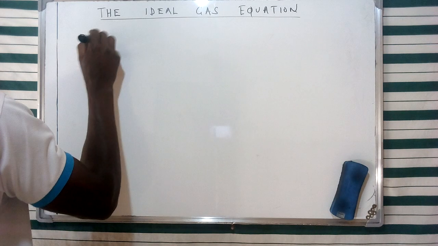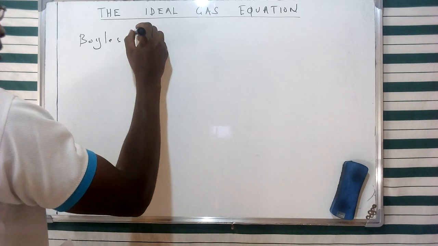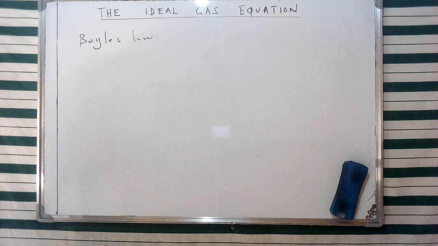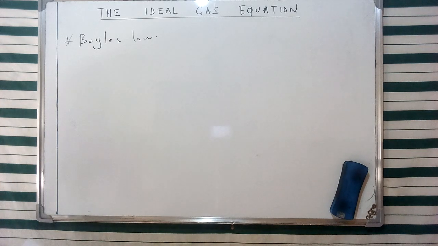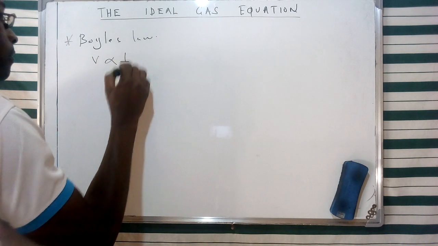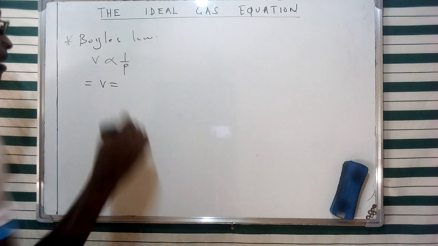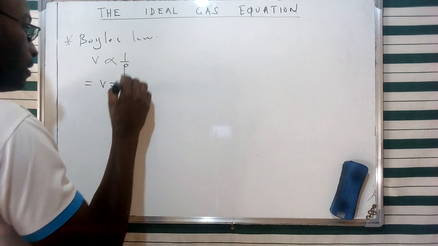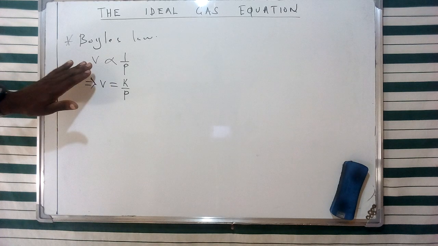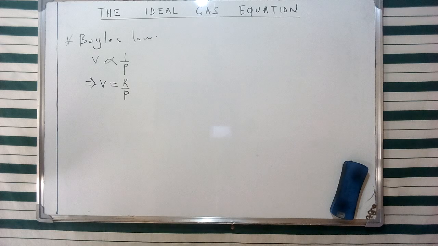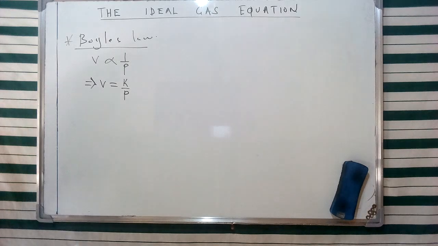From the previous discussion, we see that Boyle's law gives the relationship between volume and pressure. In algebraic representation, we said that the relationship between volume and pressure is an inverse relationship, which can be given as V = k/P. This is the implication of Boyle's law from the relationship between pressure and volume, which have an inverse relationship, and that gives us the representation of the law in that specific format.